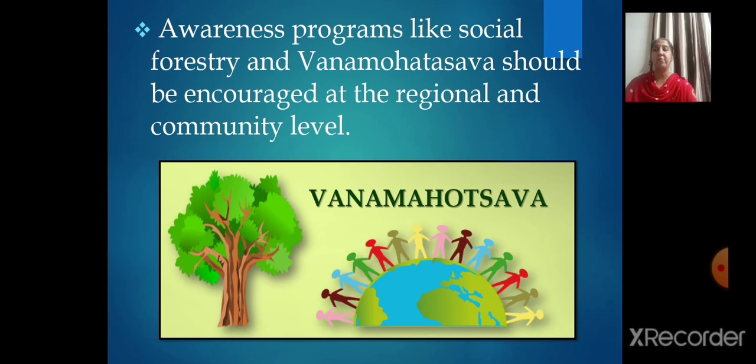And apart from that, awareness programs should be done, like social forestry and van mahotsav should be encouraged at the regional and the community level. Even the school children should be encouraged to bird watch and visit nature camps so that they appreciate the habitat of varied species.